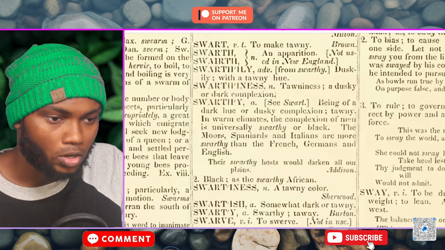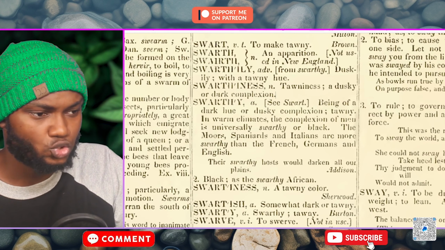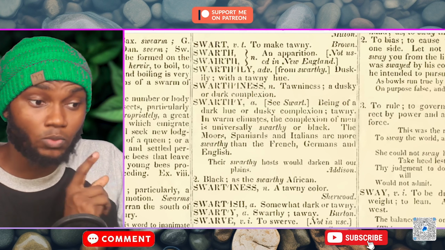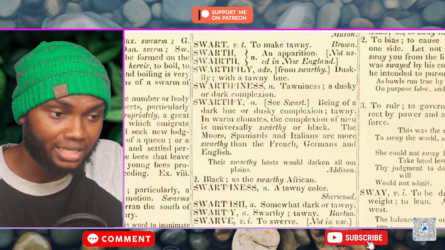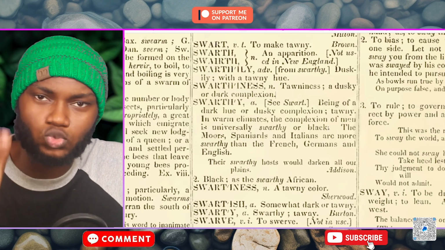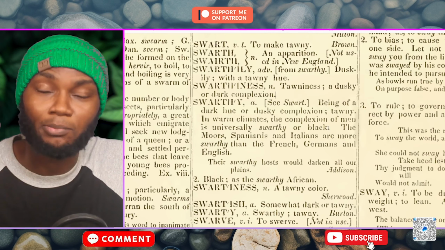Now we are in the word swarthy. I want you to see what it says. It says swarthy, being of a dark hue or dusky complexion. Tawny, in warm climates, the complexion of men is universally swarthy or black. So when you hear the word swarthy, you are saying black, okay? A black person is swarthy.